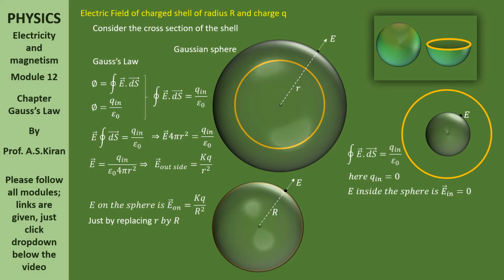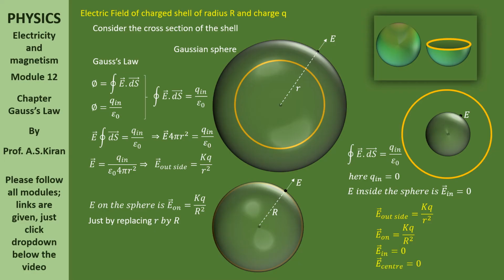Here capital R is the radius of the shell. Now, anywhere inside the charged shell, it is a shell, please remember, anywhere inside the charged shell, the electric field is 0.